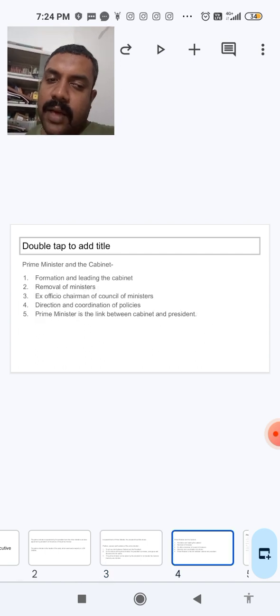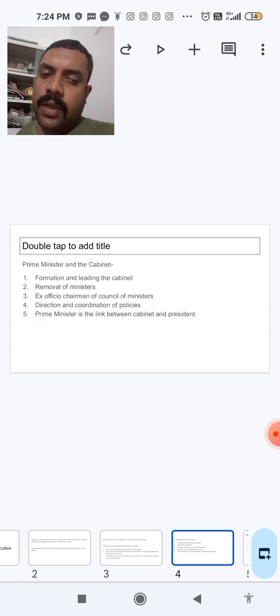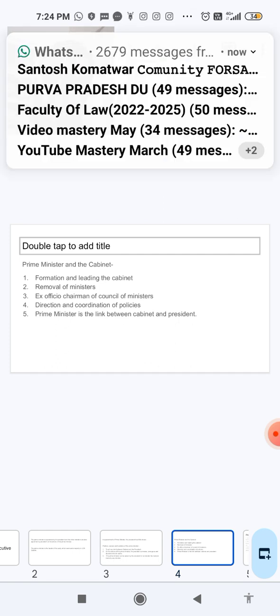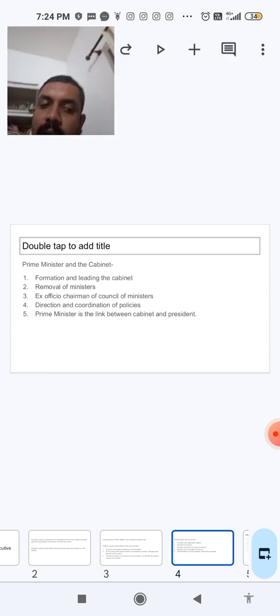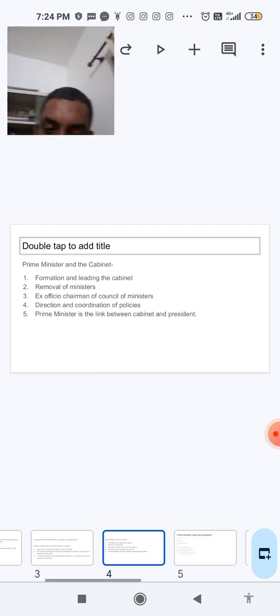Prime Minister and the Cabinet. Formation and leading of the Cabinet. Removal of ministers from the Cabinet is also at the discretion of the Prime Minister. Ex officio Chairman of the Council of Ministers. Direction and coordination of government policies. The Prime Minister is the link between the Cabinet and the President.